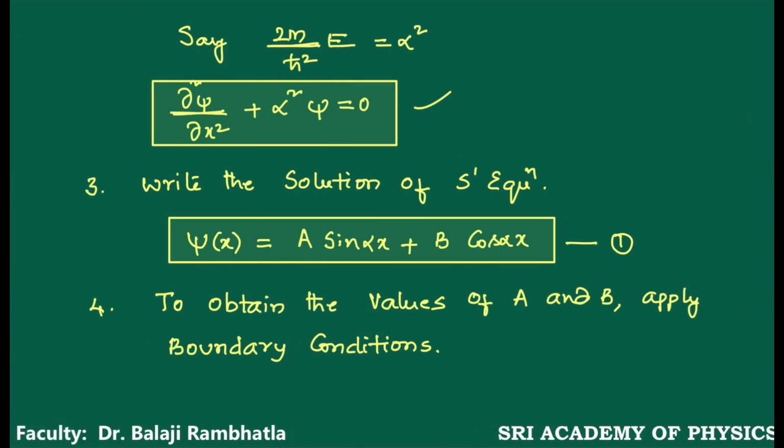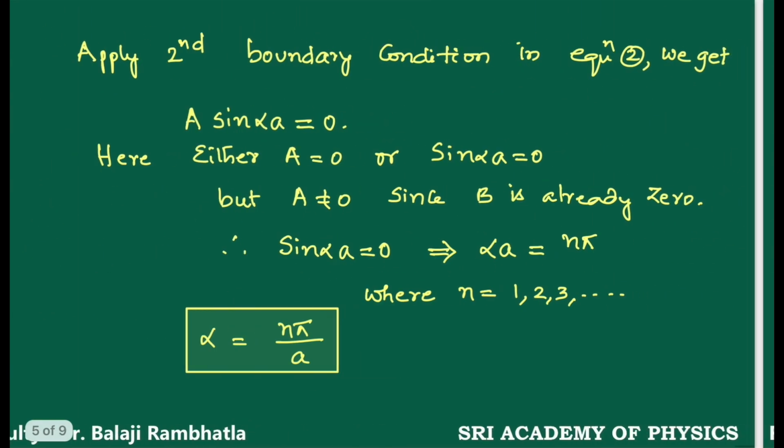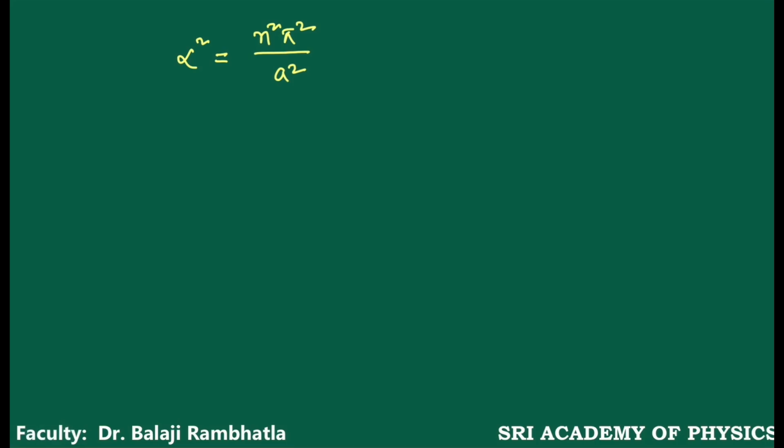But at the starting, we consider what is the alpha square value?